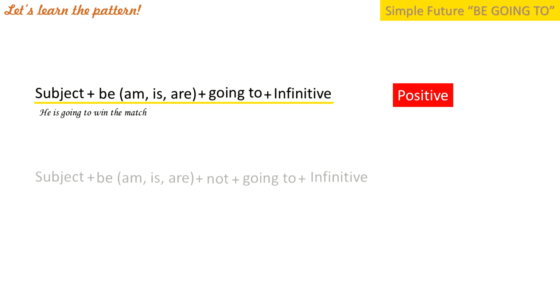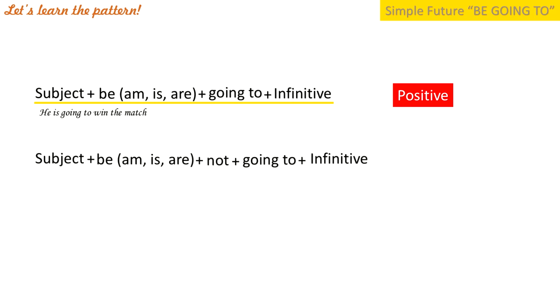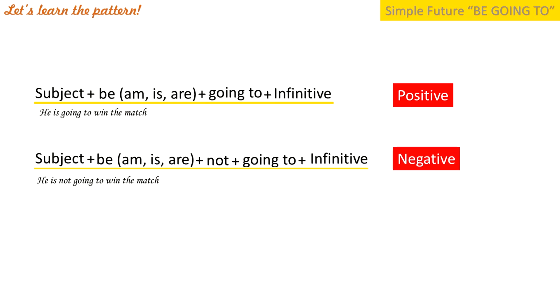Okay, and then what about the negative one? We have the subject, to be, and we only put not after to be, and then after that the same sentence pattern like going to plus infinitive. Like in the example, he is not going to win the match. And then this is a negative sentence structure.